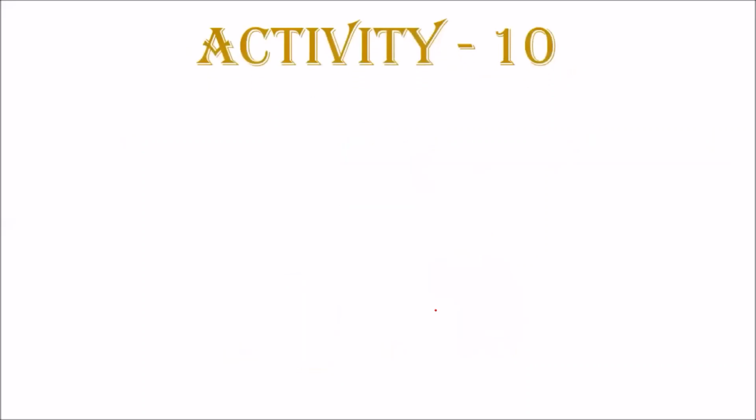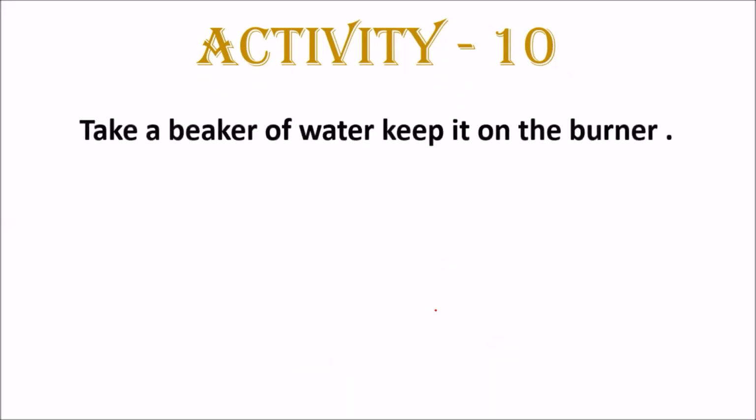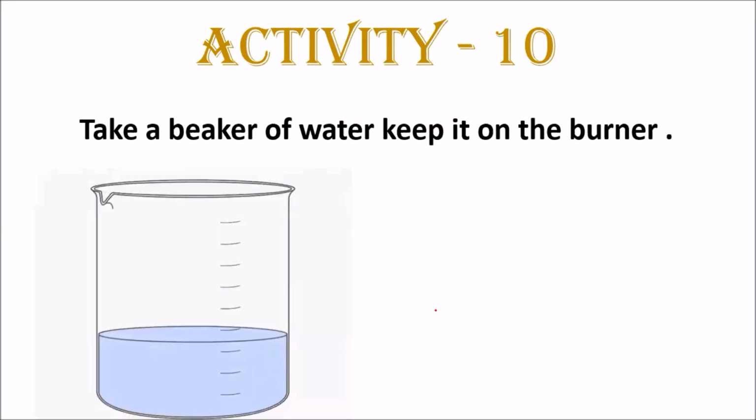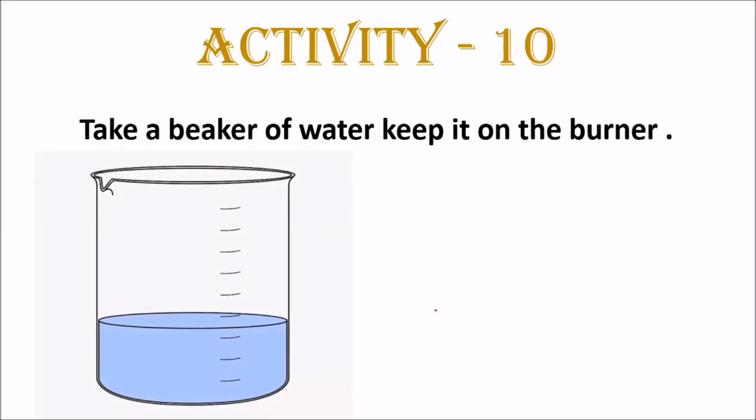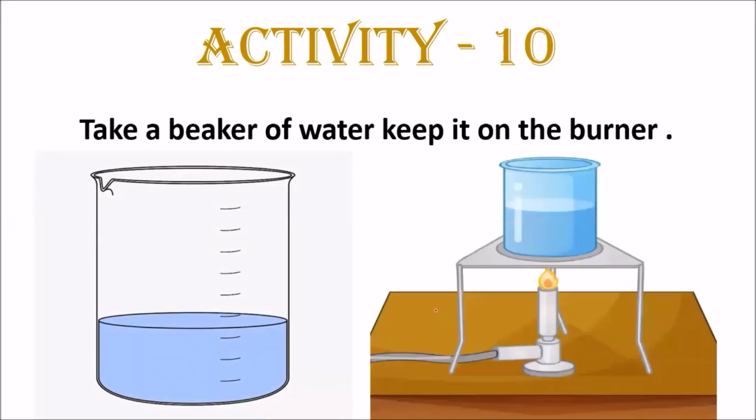Activity 10, and this activity is related to boiling. For doing this activity, you need to take a beaker with water and keep that beaker on the burner. After keeping it, what happens? Let's see.